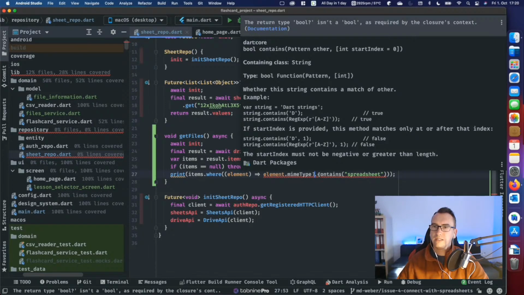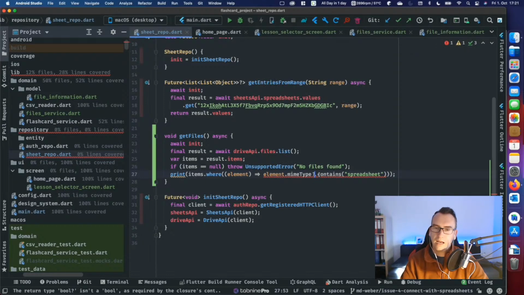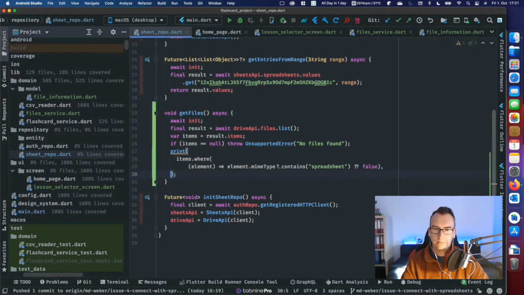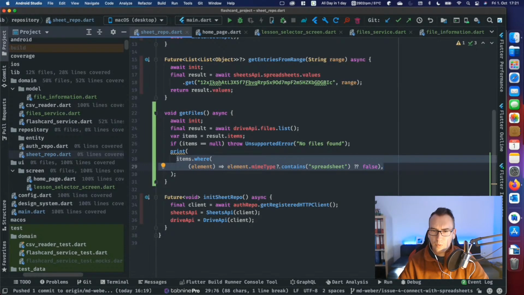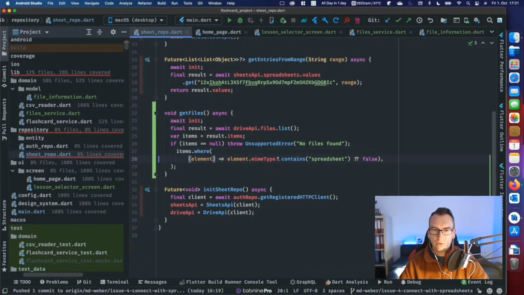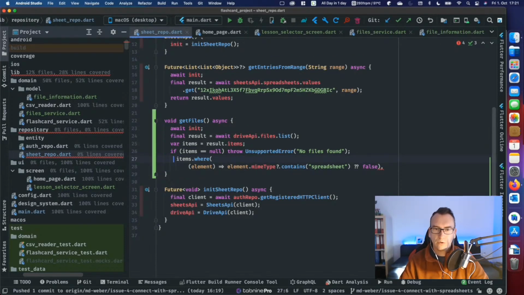Return type bool isn't a boolean as required by the closure. Ah, okay, it could be null. So if we have that, then it's false. So easy. I could also check it once more or something, but that's fair enough. Okay, so we get our where condition where it is a spreadsheet, and only if it is a spreadsheet, then we return. What do we actually return?